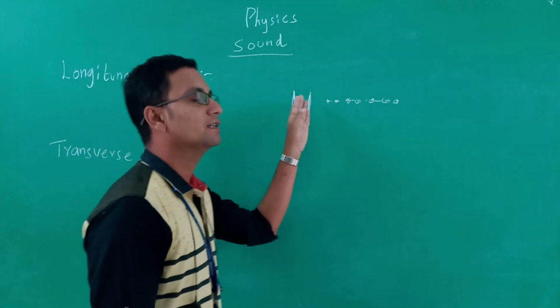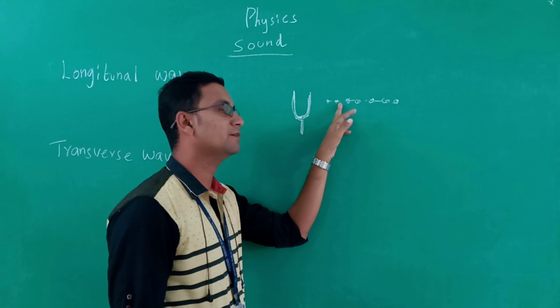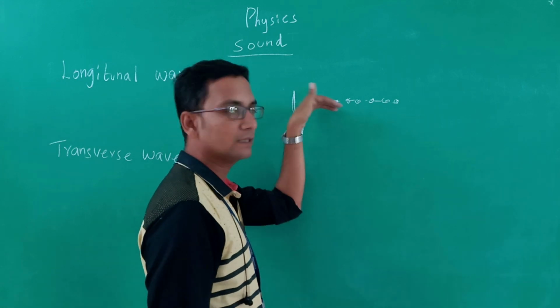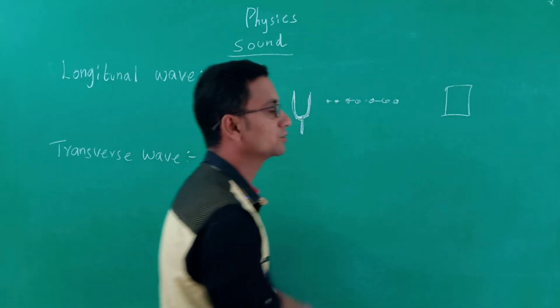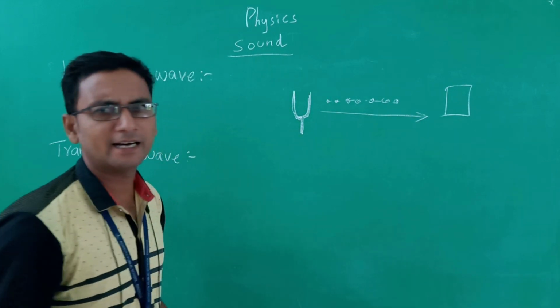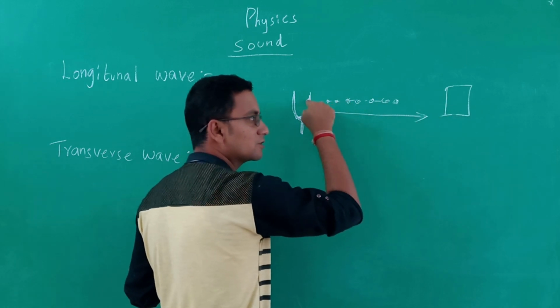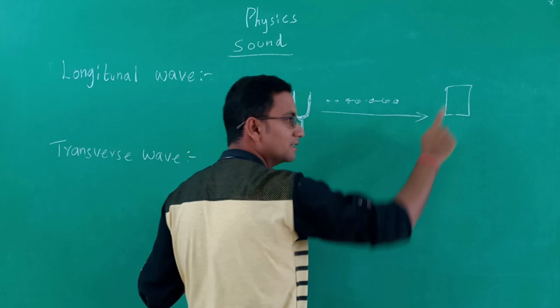Here you can see this vibrating tuning fork will move this first particle. In turn it will move the second particle, and in turn the third particle. It will keep on moving in this direction. Here the person is hearing the sound. So this is the direction of propagation of sound. This is the source, this is the destination. From here the sound travels and reaches this destination.